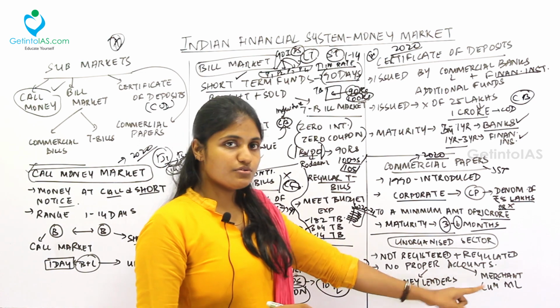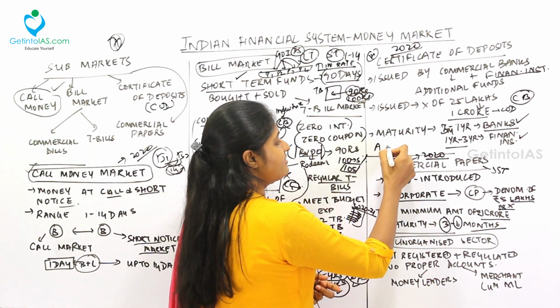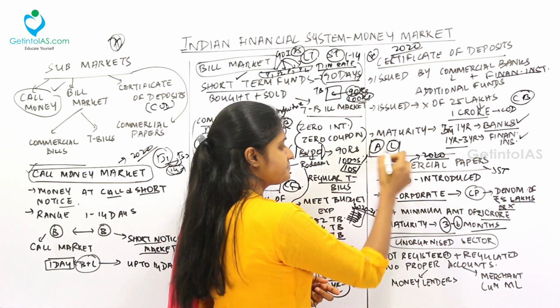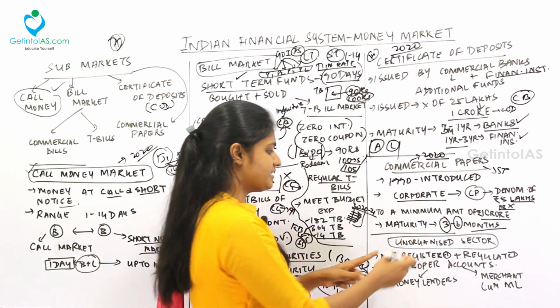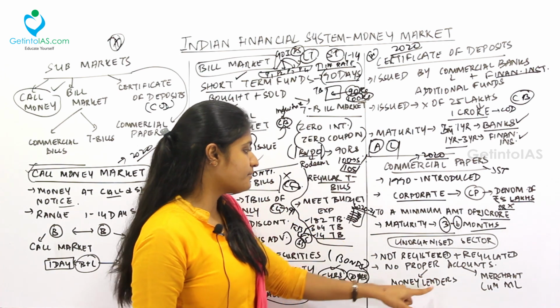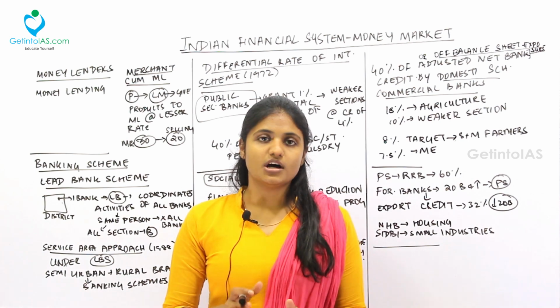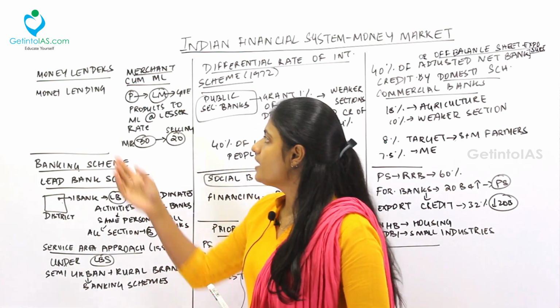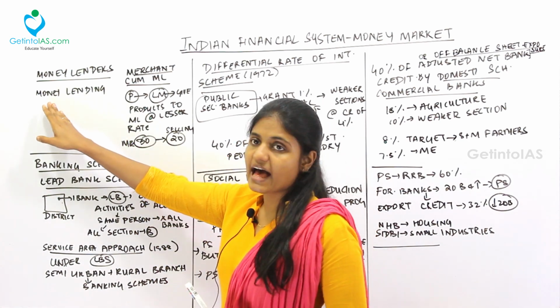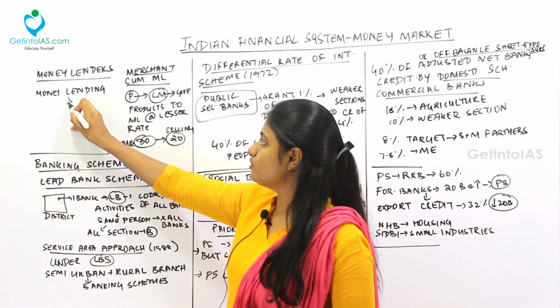No proper account. See, banks will maintain a ledger, right? Under the ledger, it will have the assets and liabilities. But under the unorganized sector, there are no proper accounts. There are 2 kinds of unorganized sector. One is the money lenders. Next one is the merchant cum money lenders. So who are the money lenders? For money lenders, the basic activity itself is money lending. So that is the source of livelihood for them.